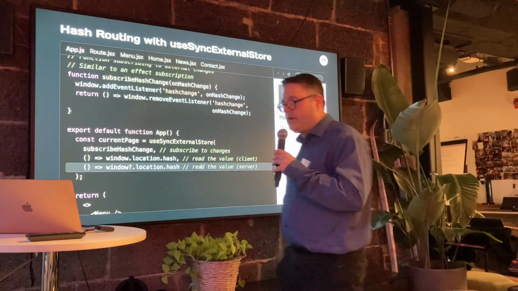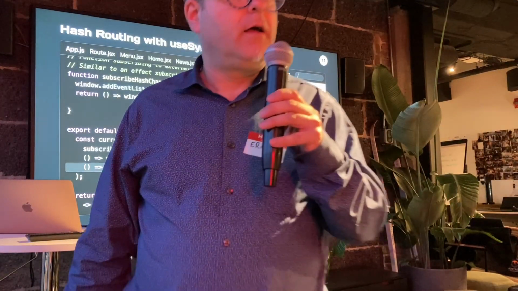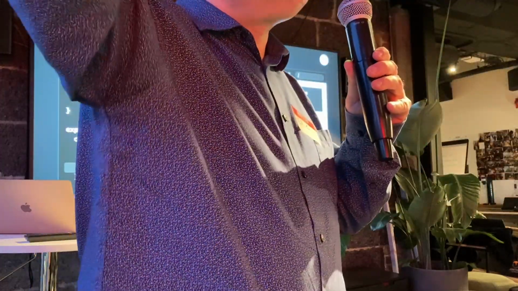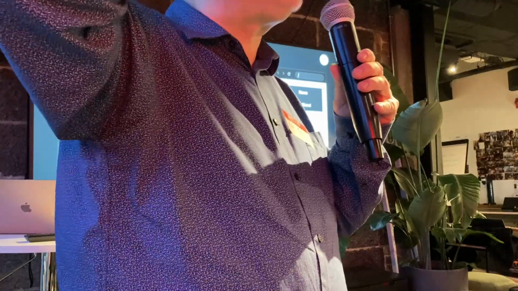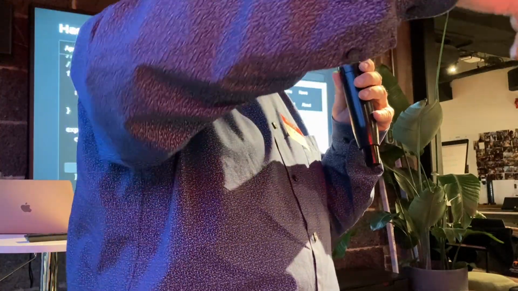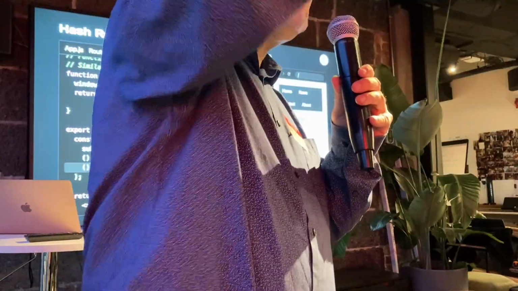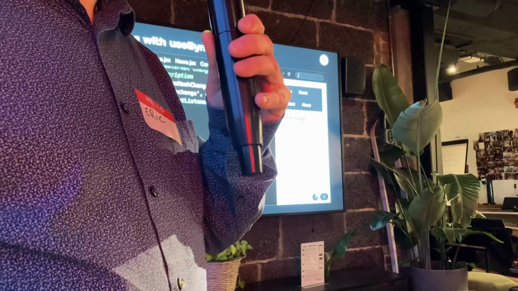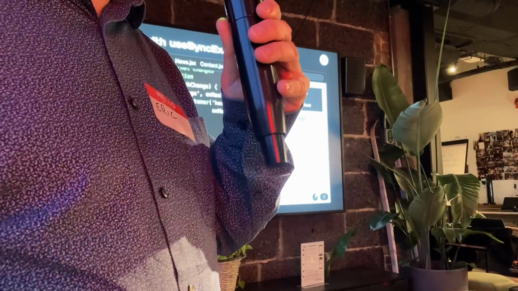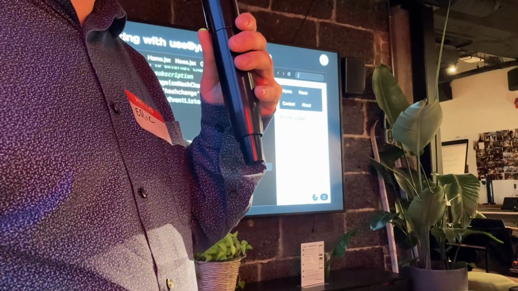But doesn't your window, since you're on the server, you will never have a window. Yeah, exactly. This will always fail. I would have to write something properly to read the URL that comes from, I guess, something like the express route. It all depends on what I'm using. If I'm using Vercel, Next has a property for the current URL. In Remix you use the loader, and in the loader function you can get the parameters. Exactly, the loader function in Remix can provide you that same information.